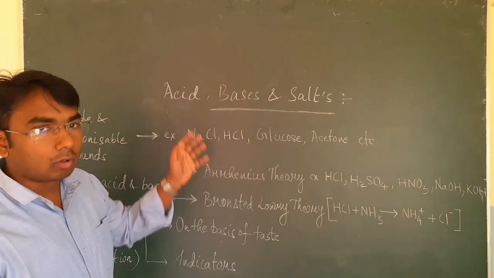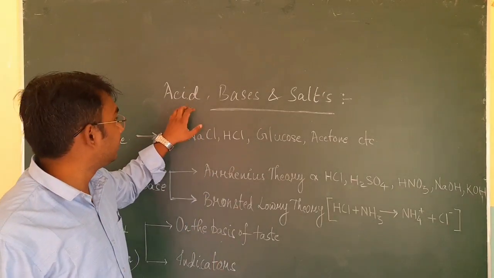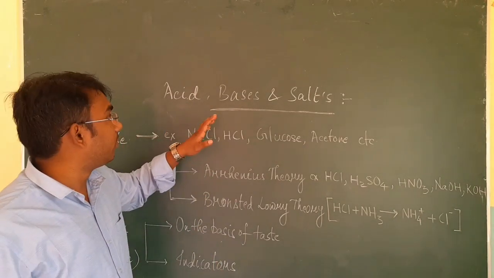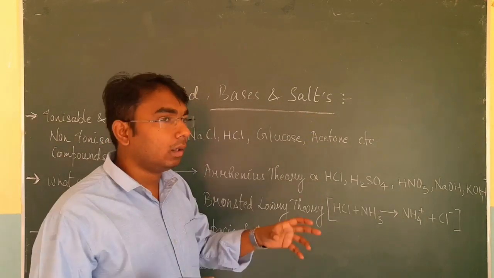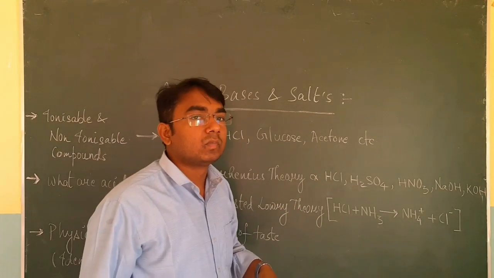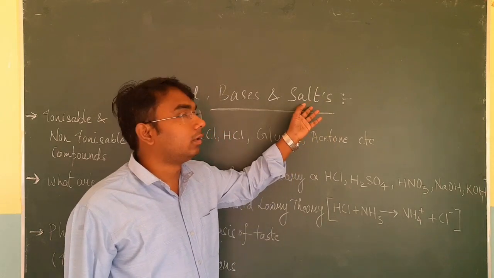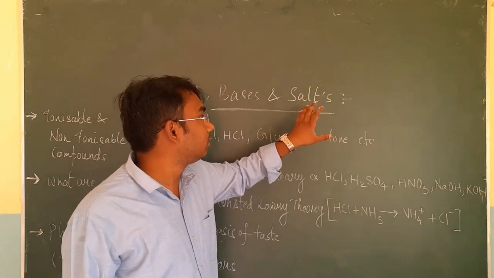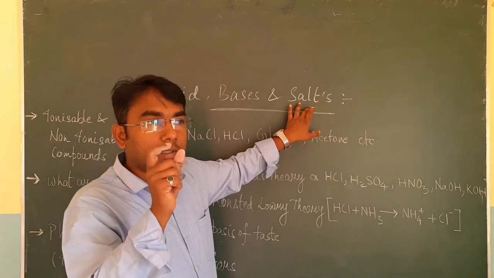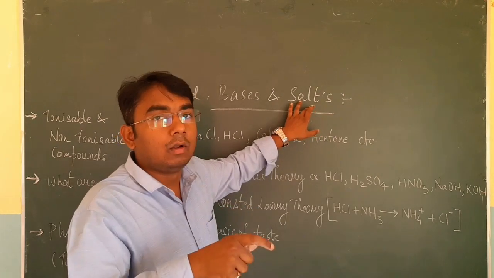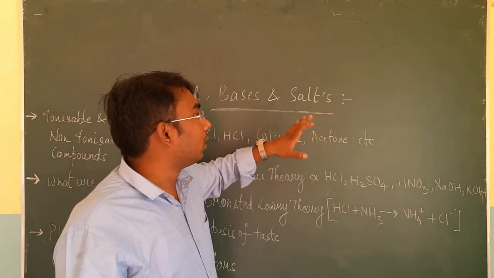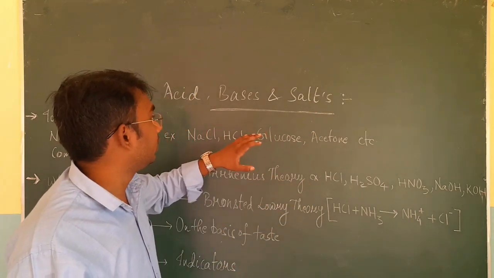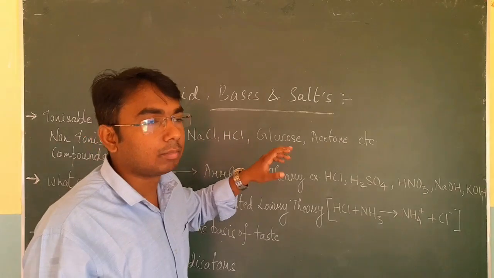Acid, base and salt are all broader terms. Acid is a family of compounds, base is a family of compounds, and similarly salt is a family of compounds. In our daily life we generally say that sodium chloride, or salt, refers to the common salt, but salt does not mean only NaCl or sodium chloride. In fact, it is a family of a number of compounds.